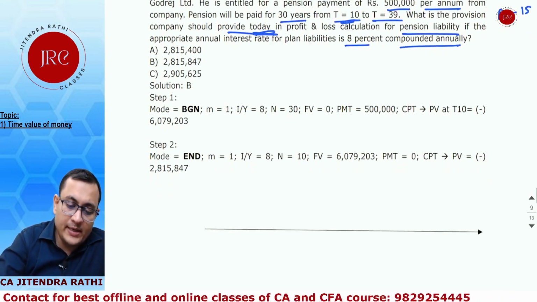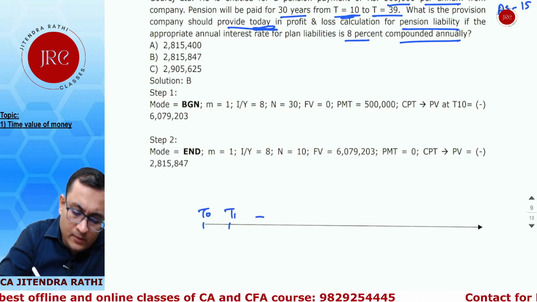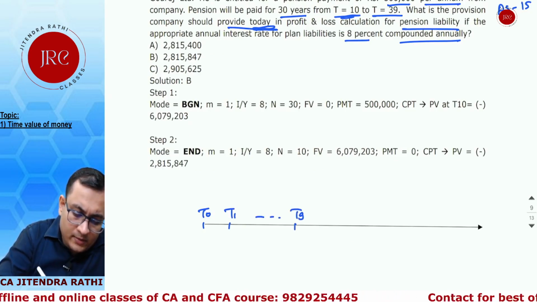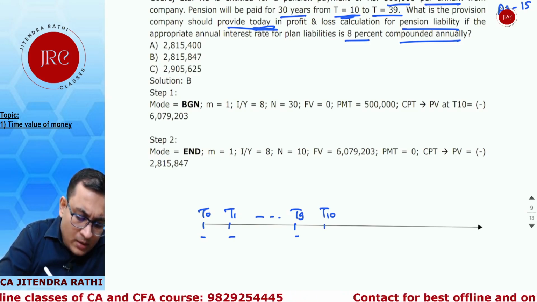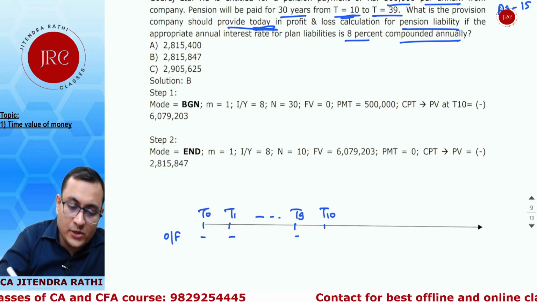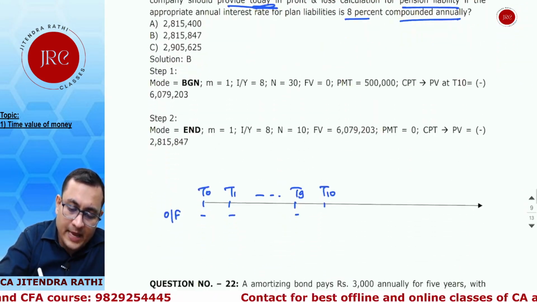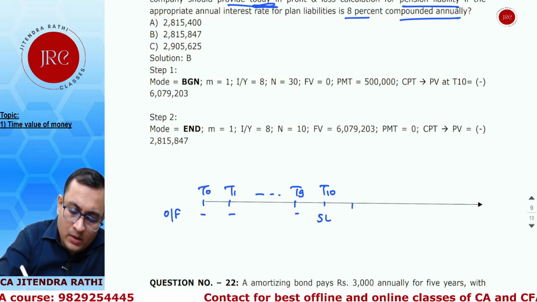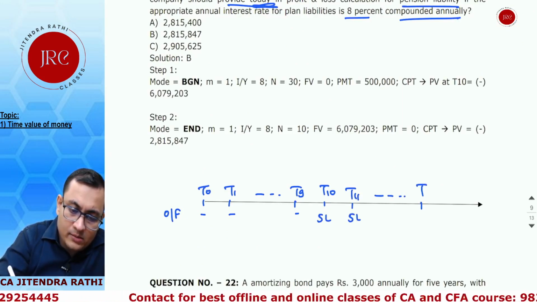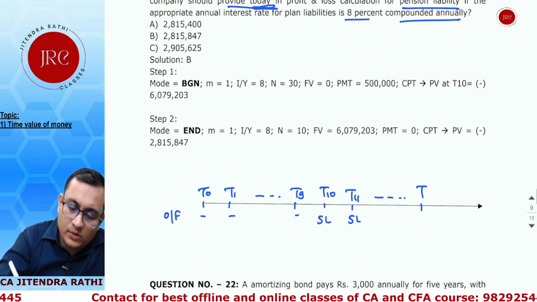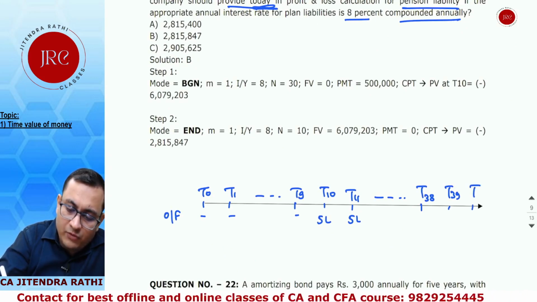So the situation is: T0, T1, up to T9, no payment will be done, but on T10 there is an outflow from your pension fund of rupees 5 lakh, every year, T11 5 lakh, for 30 periods, up to T38, T39 and T40.